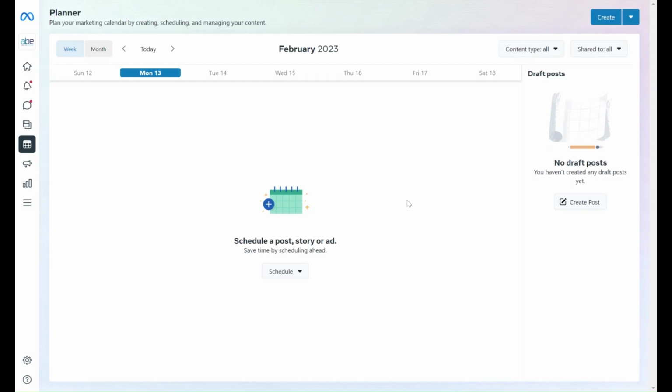So now that you've got these 30 posts, you can go ahead and schedule them in Facebook Planner, and I'll have the link to this in the description. But it's pretty straightforward and easy to use. You just go ahead and click schedule post, and then you start loading up each of these posts and schedule a date and time.